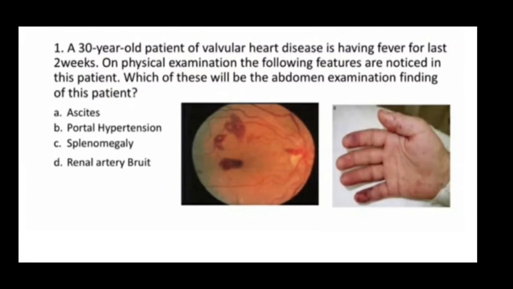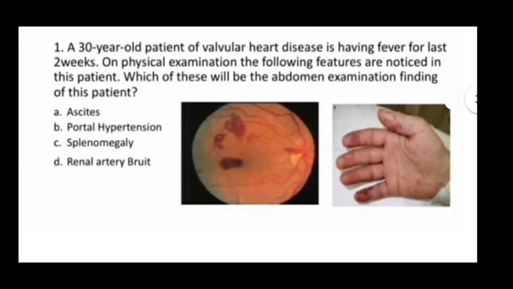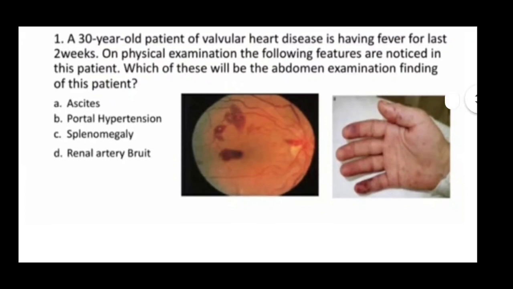In this video I am going to start with recall based questions, medicine FMG 2020 August. So let's get started. Question number one. A 30-year-old patient of valvular heart disease is having fever for last 2 weeks. On physical examination, the following features are noticed in this patient. Which of these will be the abdomen examination finding of this patient? Option A, ascites, B, portal hypertension, C, splenomegaly, D, renal artery bruit. Correct answer here is splenomegaly.